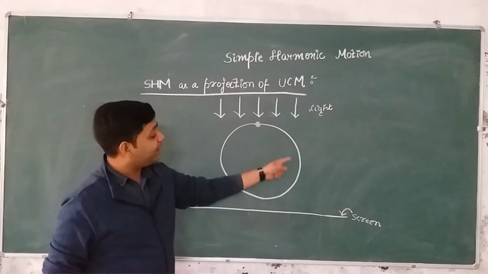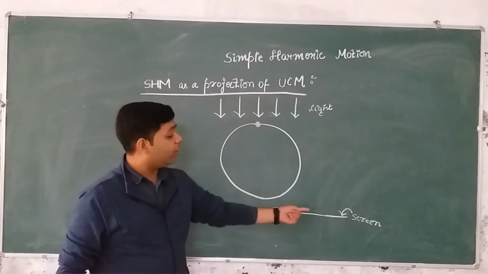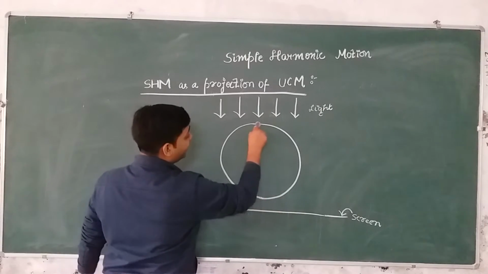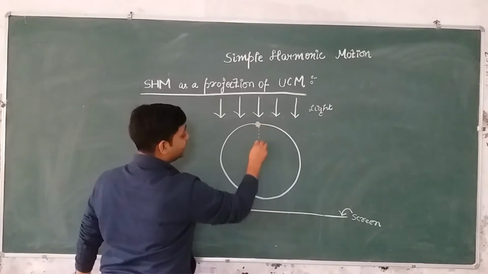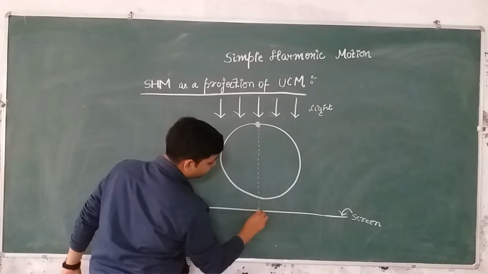Now as the particle moves on this circular path, there will be a projection of the particle on this screen. When the particle is at the topmost point, you can see the particle on this screen at this point.